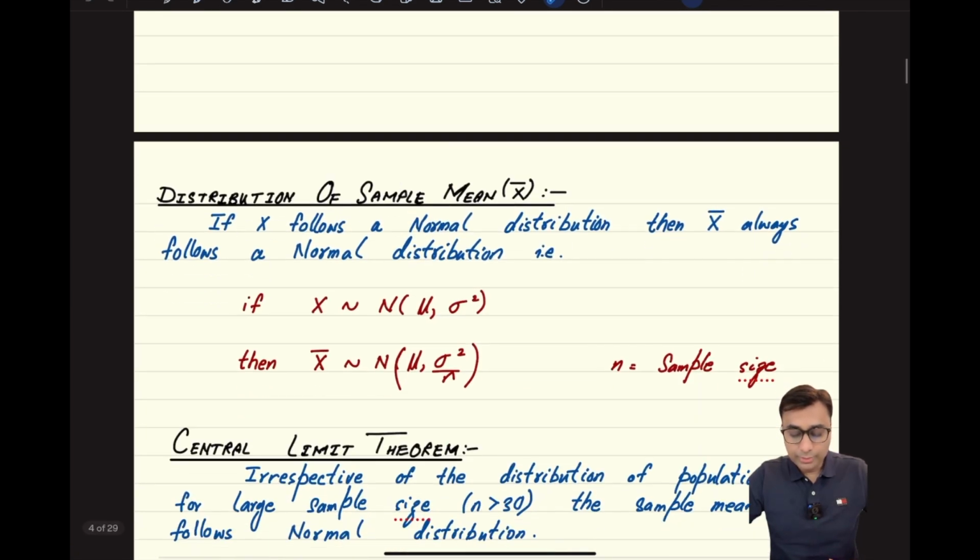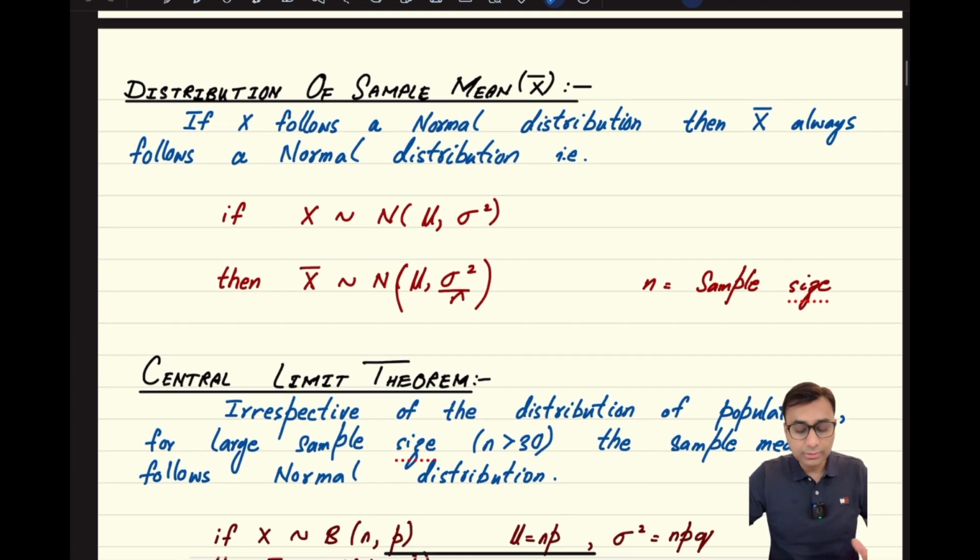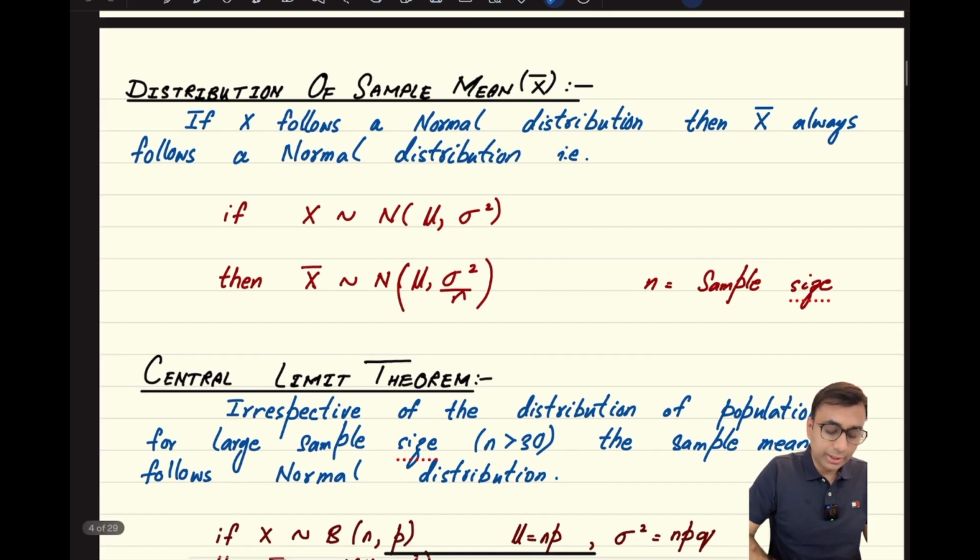Now, how do you determine the distribution of the sample mean? You must know that if x, the population variable, is known to follow a normal distribution, then x bar will always follow a normal distribution. There is an exception, but that is not part of the S2 syllabus.